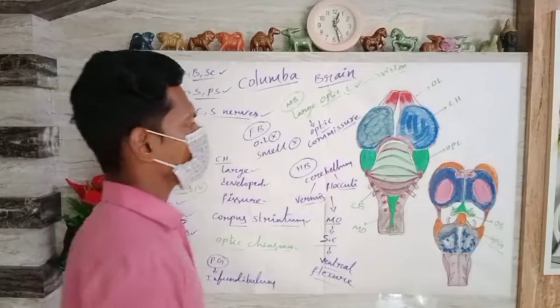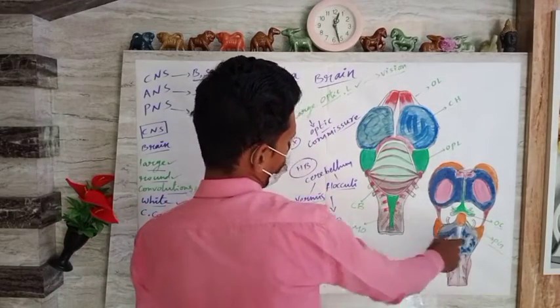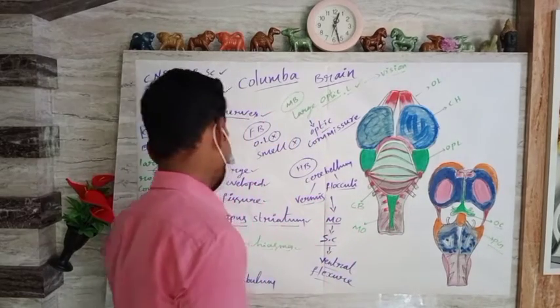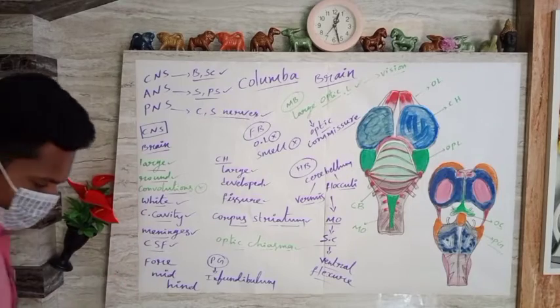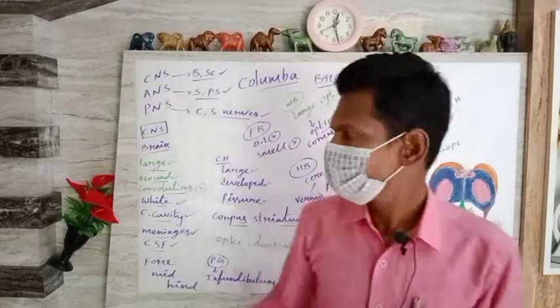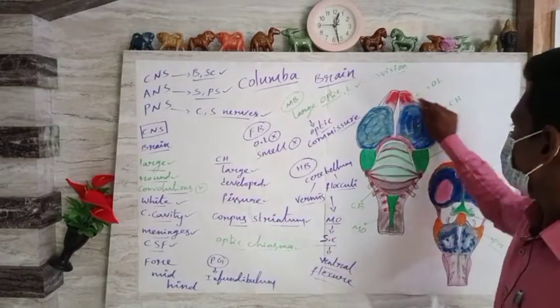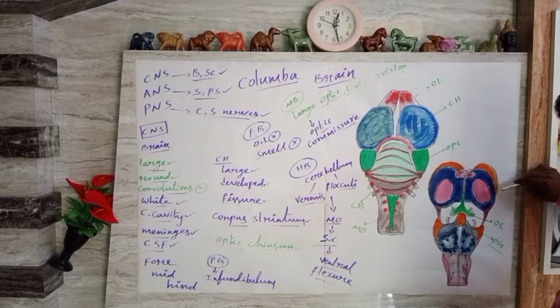This is a dorsal view. This is the ventral view. So the optic chiasma, pituitary gland or hypophysis and others can be seen. So dear JUICE learners, this is the information regarding the nervous system of our Columba livia. So, the diagrammatic representation, dorsal view, ventral view.